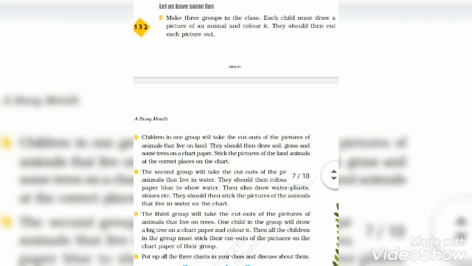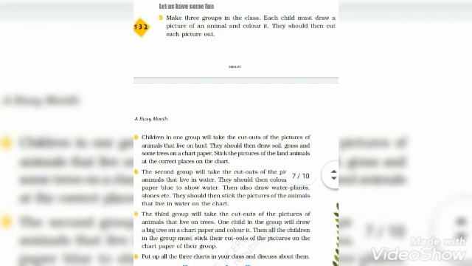So one group will be doing land animals, another group water animals, and the third group will take the cutouts of pictures of animals that live on trees, like different kinds of birds, squirrels and so on.